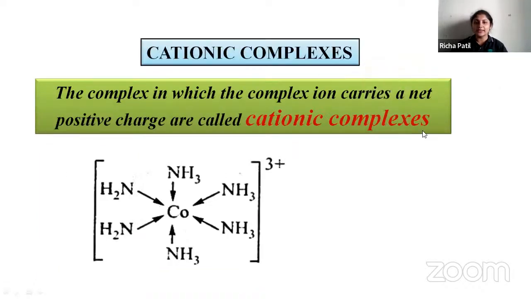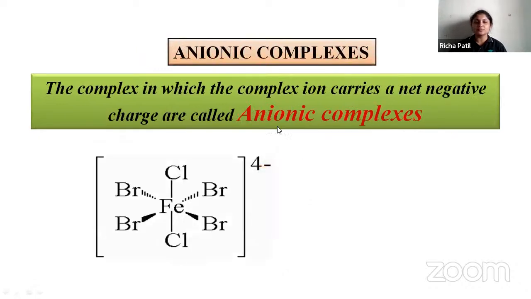Next is cationic complexes. A complex in which the complex ion carries a net positive charge is called a cationic complex. We can see this example: cobalt is bound by NH3 molecules, NH3 itself, not NH2. And you can see the overall charge. What is the overall charge? It is 3+. So there is a positive charge on the complex, and it is called a cationic complex.